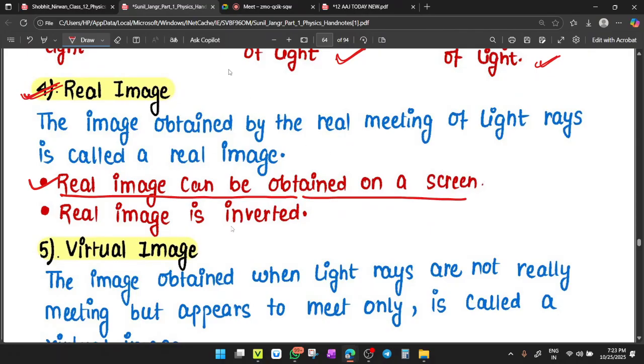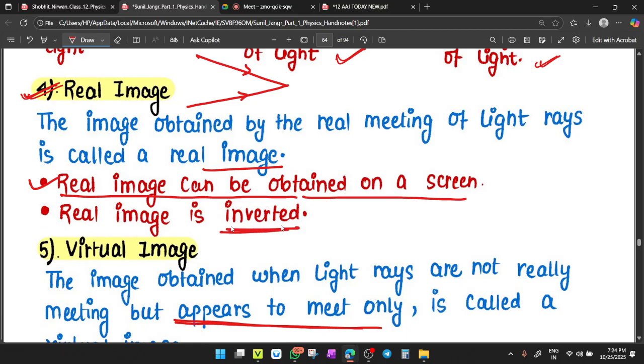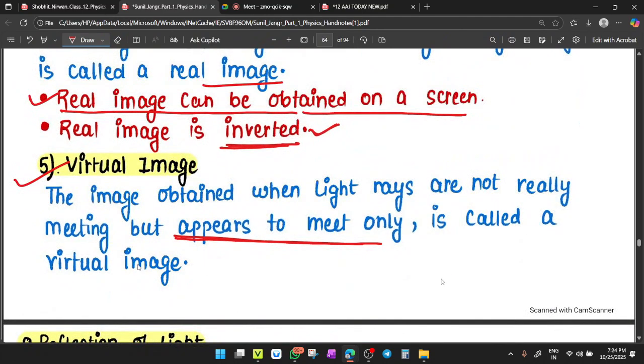Actually, real image means there is a real meeting of the light rays. Clear? And virtual image means there is a virtual meeting of the light rays, or you can say they appear to meet, not actually meet, they appear to meet only. So the image obtained by real meeting of light rays is called a real image. It is always inverted. Remember, when there is a real image, it is always inverted. And a virtual image is the image obtained when light rays do not really meet but appear to meet only. They just appear to meet.